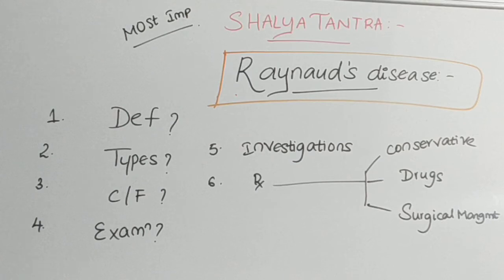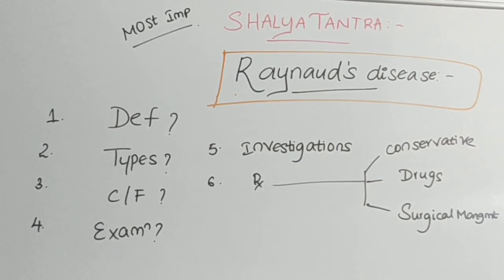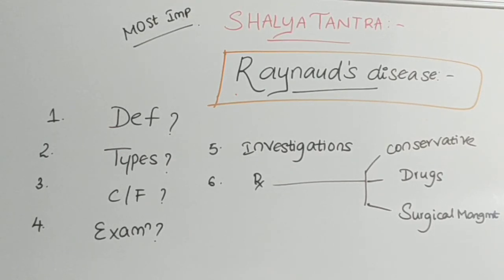It may be associated with any other diseases. Any other autoimmune disease may also associate here in this primary Raynaud's disease. The secondary: in this secondary Raynaud's disease, this can occur due to any connective tissue disorder, such as lupus vulgaris or SLE.